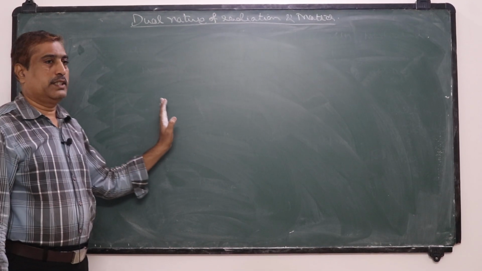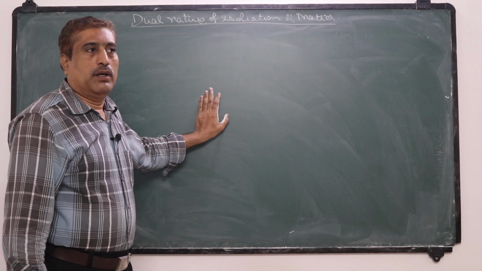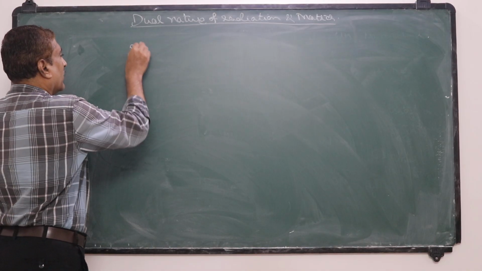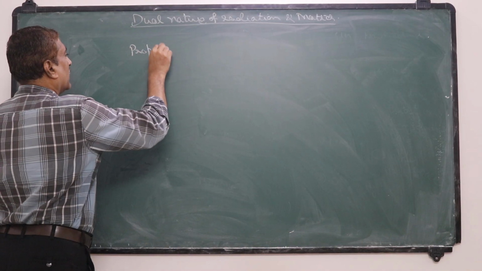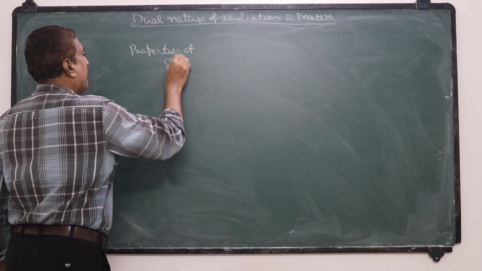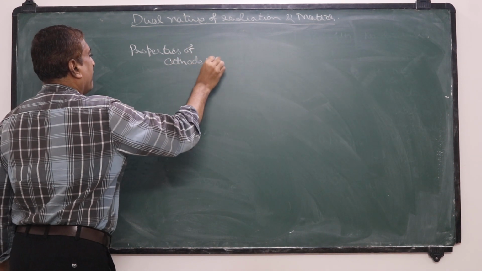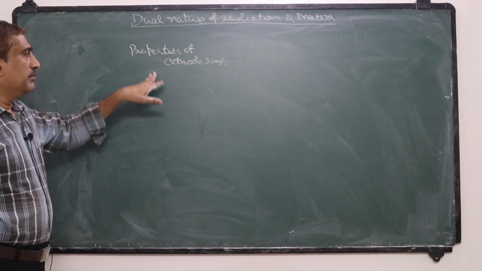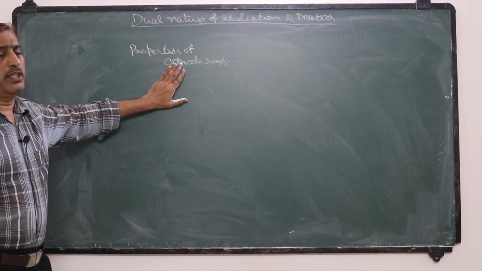Now we discuss the properties of cathode rays. Already we have discussed how cathode rays are produced.